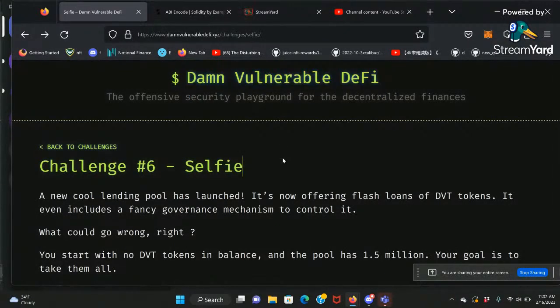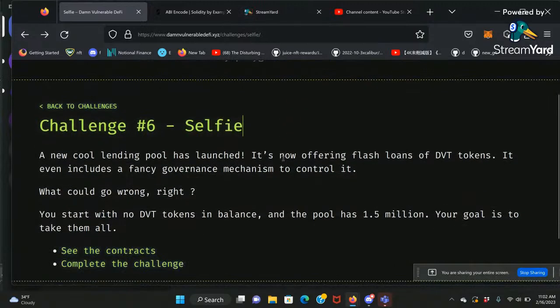Good morning, everyone. Today we are going to continue the Time Vulnerable DeFi series, Challenge 6 Selfie. It's another flagship project, but it's going to be different. Today we are going to talk about governance and see how we can take advantage of governance and take all the 1.5 million DVT tokens from the flash loan. Let's jump into the contract.